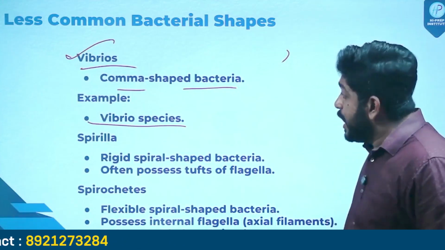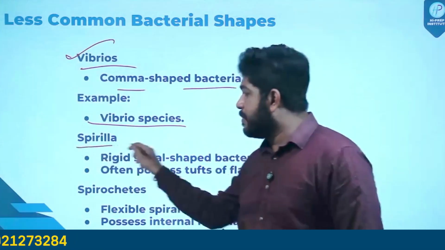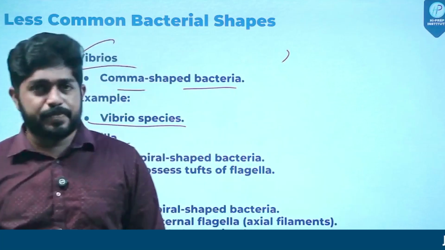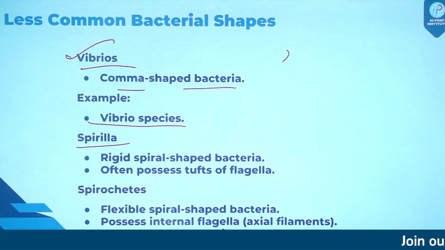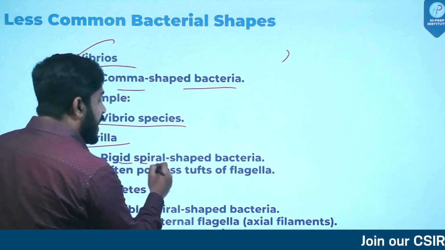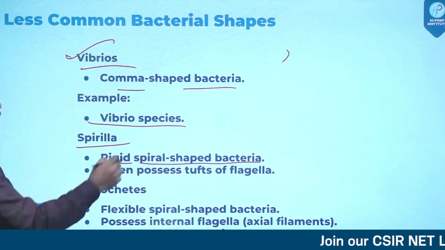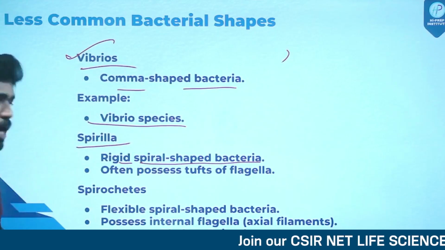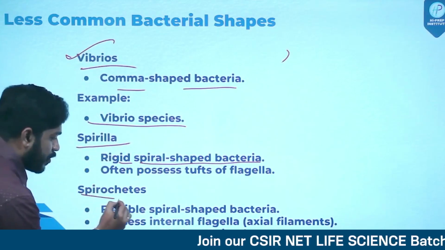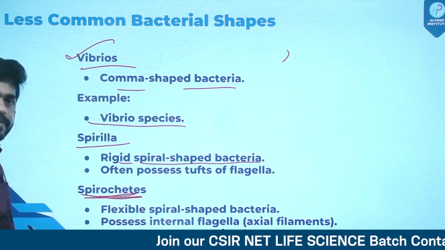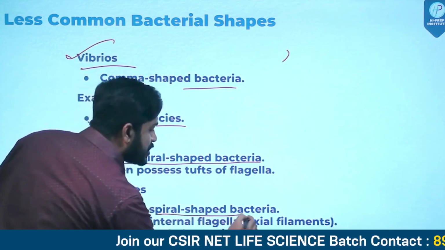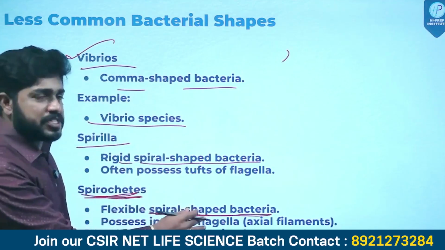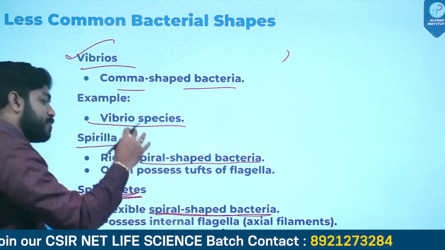Okay. Another type is Spirilla. See, the word suggests something. The shape is in a spiral arrangement. That is called Spirilla. See, Spirillas are rigid spiral-shaped bacteria. But just look at this particular word. They are called spirochetes. They are also spiral-shaped bacteria. So Spirilla is a spiral-shaped bacteria. Spirochetes are also a spiral-shaped bacteria.